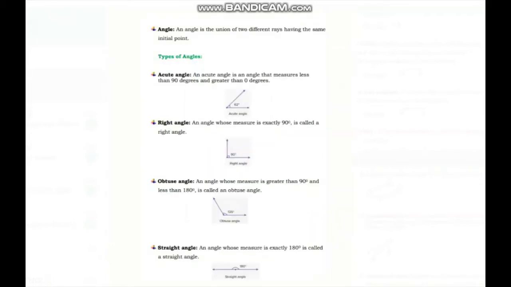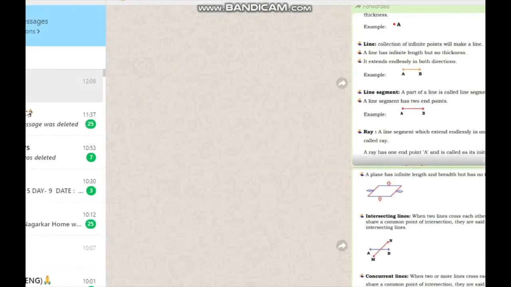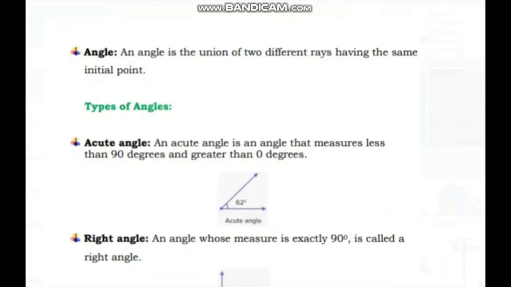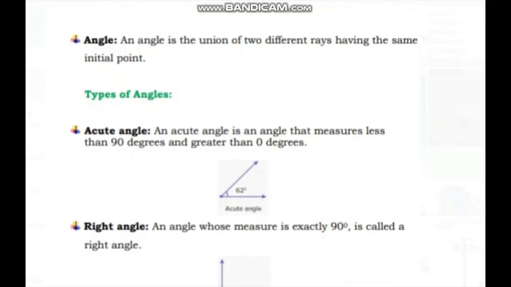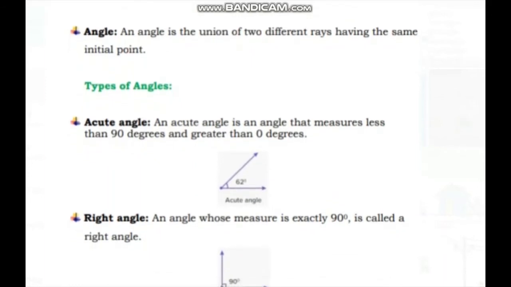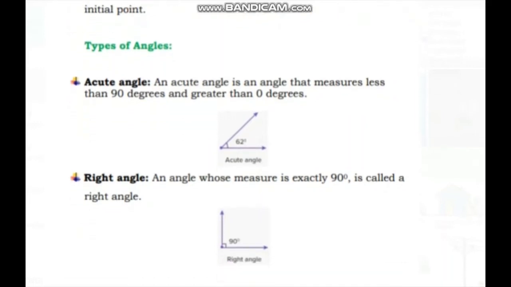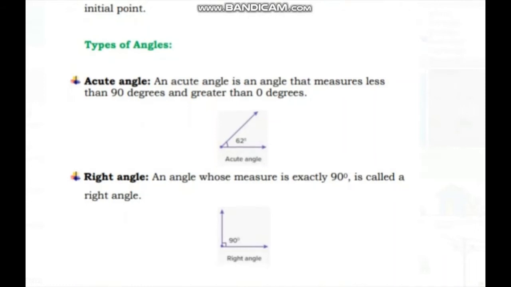The definition of angle: an angle is the union of two different rays having the same initial point. Okay, definition of angle: an angle is the union of two different rays having the same initial point. Types of angle: acute angle. An acute angle is an angle that measures less than 90 degrees and greater than 0 degrees. Okay, please learn this definition by heart: acute angle.